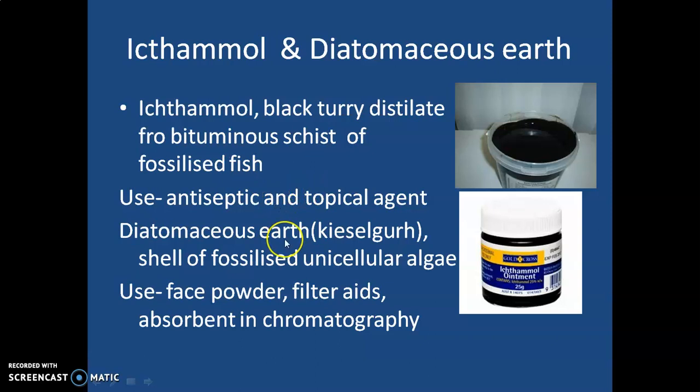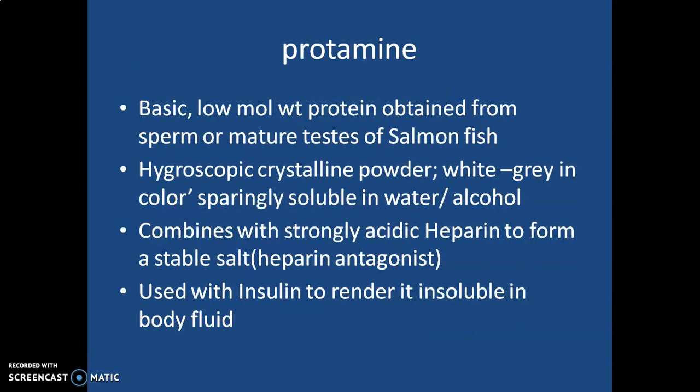And second is diatomaceous earth or Kieselguhr, which is obtained from the shell of the fossilized unicellular algae. It is used as a filtering aid, to promote the filtration process. It is also used as a base of face powder, and also as absorbent in chromatography.